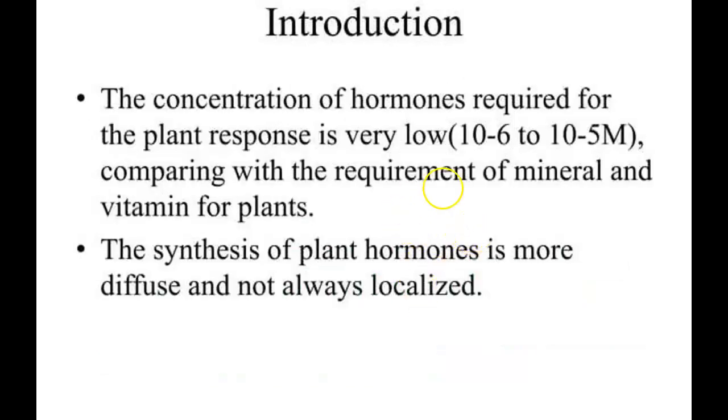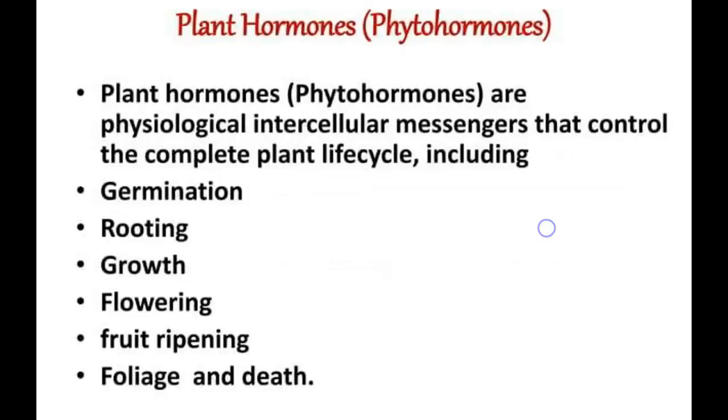The concentrations of hormones required for the plant response are very low compared with the requirements of minerals and vitamins for the plant. The synthesis of plant hormones is more diffuse and not always localized.